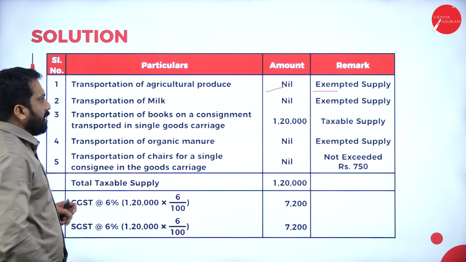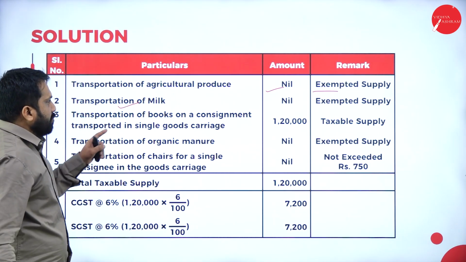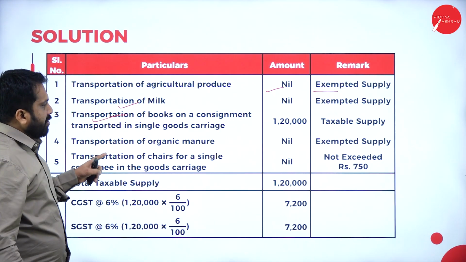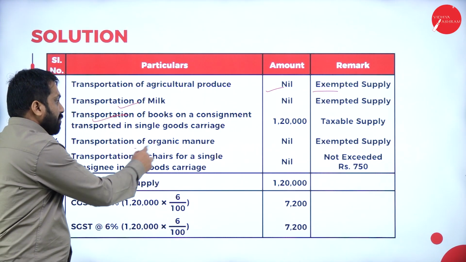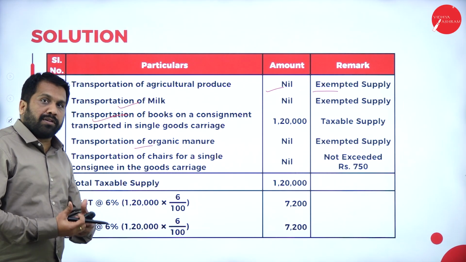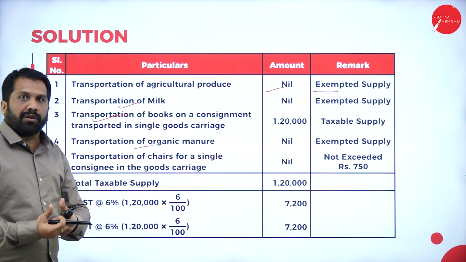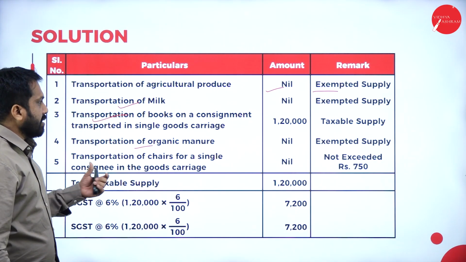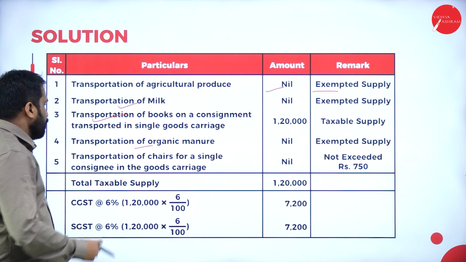Transportation of milk, exempted. Transportation of books for consignment, calculate. Transportation of organic manure. Organic means what? Again, it is raw from the poultry farm or from your cattle breeding, from there you are getting it. So that's why this is exempted.